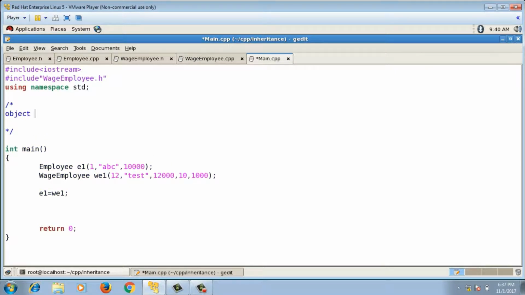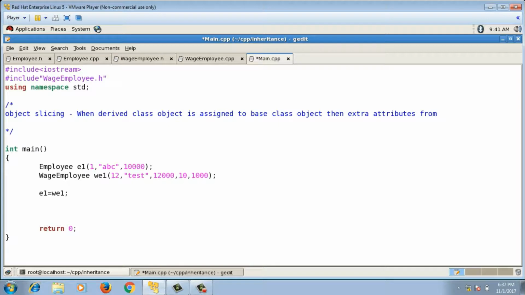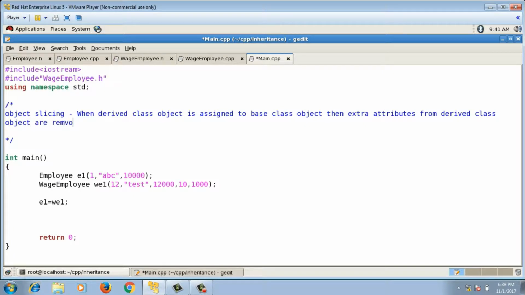So here I will write down the definition of object slicing. When derived class object is assigned to base class object, then extra attributes from derived class object are removed from the object, and this thing is called as object slicing.